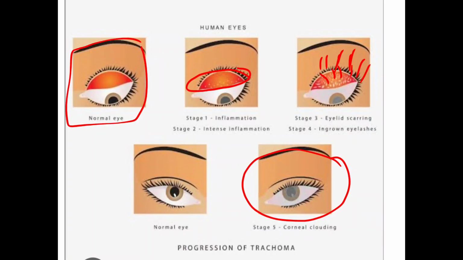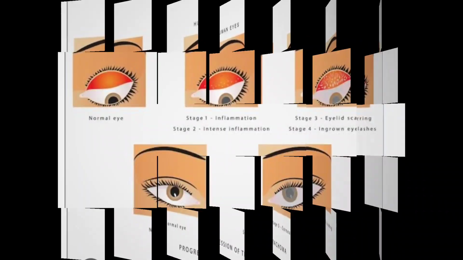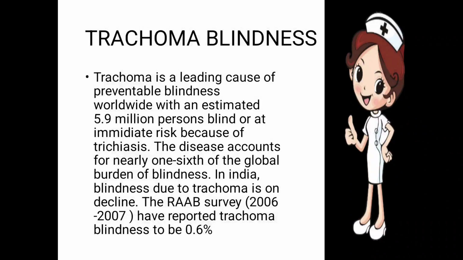If it is treated at the first, second or third stage, we can prevent the blindness. But when it moves to its last stage, we cannot prevent the blindness and it becomes a major cause of blindness. Trachoma is the leading cause of preventable blindness worldwide, with an estimated 5.9 million persons blind or at immediate risk because of trichiasis.